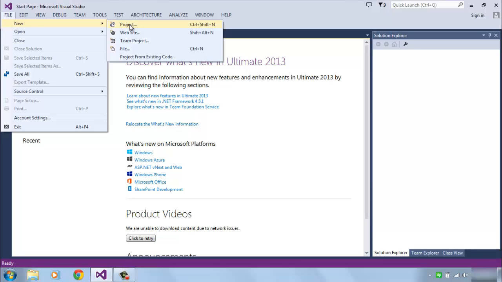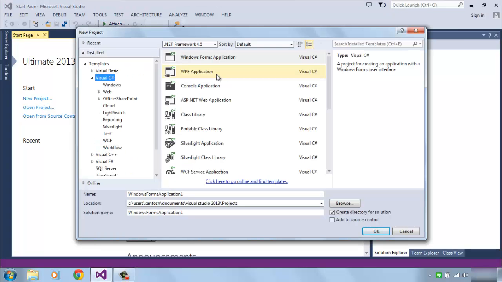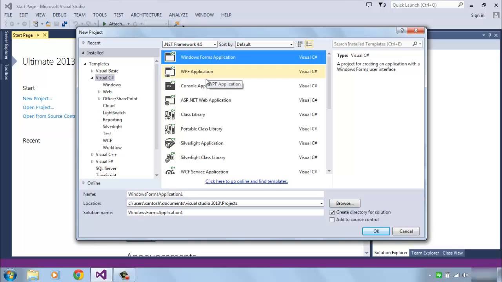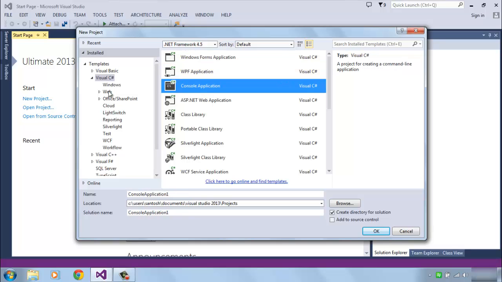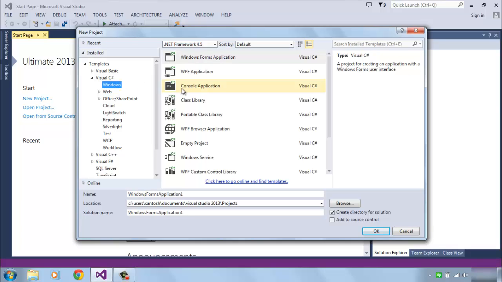Once you start creating a new project, you can see that you can create various kinds of applications. For example, you can create a Windows Forms application, or a console application. On the left hand side you can find something called Web, where you can create a web application. So when you create a new project, you have to define what kind of application you want to create, whether it is a web application, a Windows based one, or a command line one like Telnet. For now we are going to create a console application, and we'll give the file name C sharp. Let me click on OK.